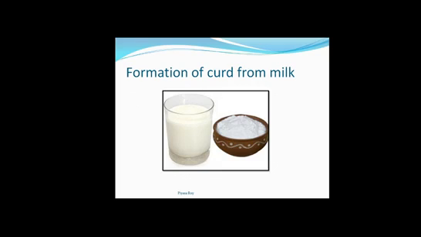Next, formation of curd from milk. When we get curd from milk, the composition of curd and milk is totally different. So in this process, we cannot get back the milk again from the curd. Once we get the curd from milk, we cannot convert the curd to milk again. So this change is permanent and irreversible. So this is another example of chemical change.